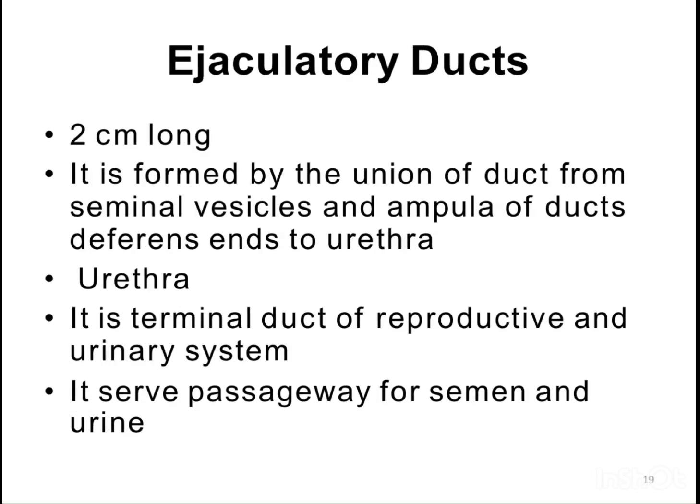Ejaculatory ducts, 2 cm long. Each is formed by the union of the duct from the seminal vesicle and the ampulla of the ductus deferens, and ends at the urethra. Urethra. It is the terminal duct of the reproductive and urinary systems. It serves as a passageway for semen and urine.